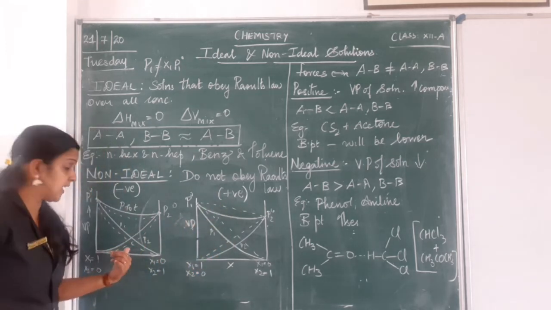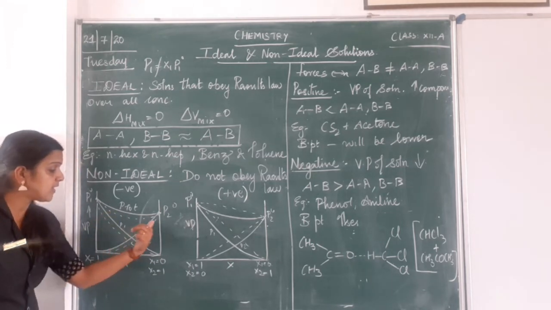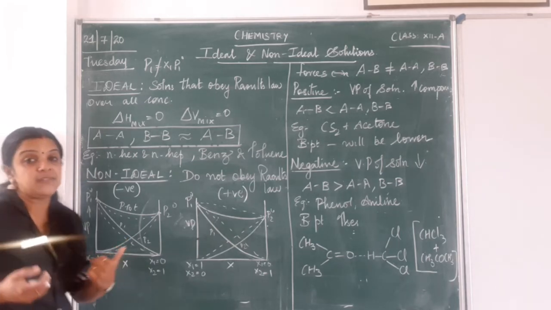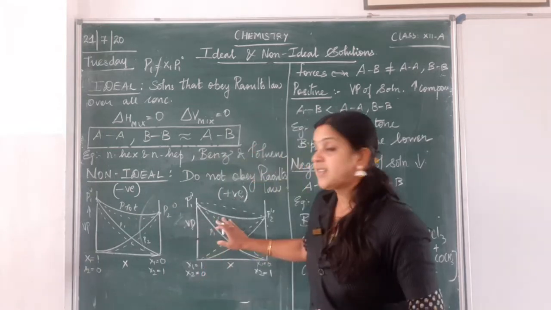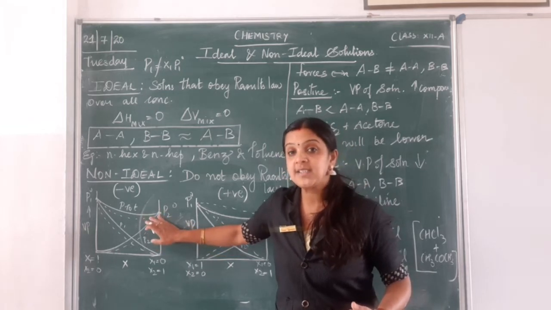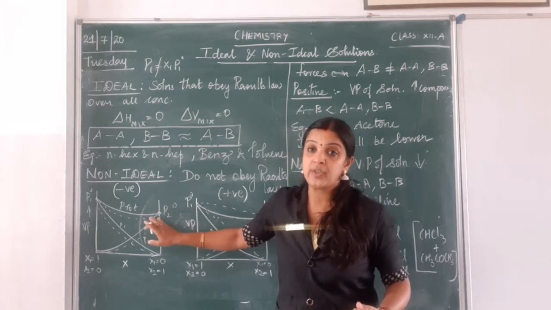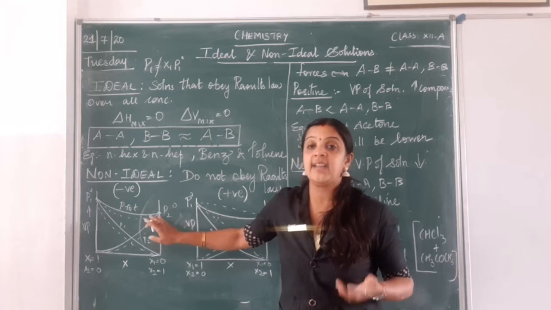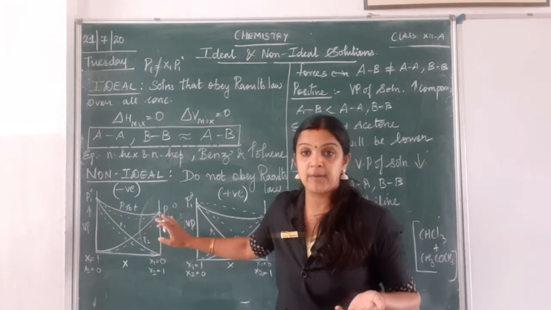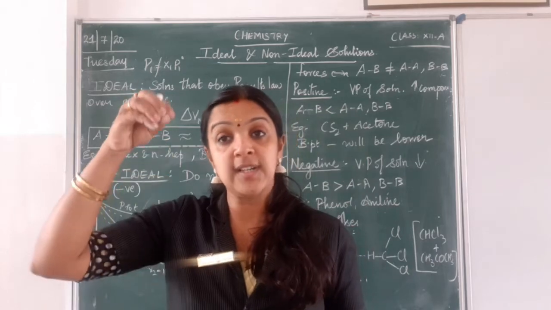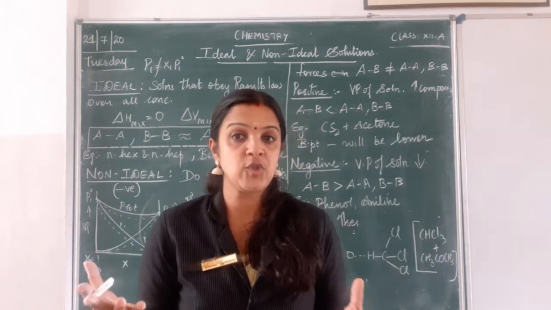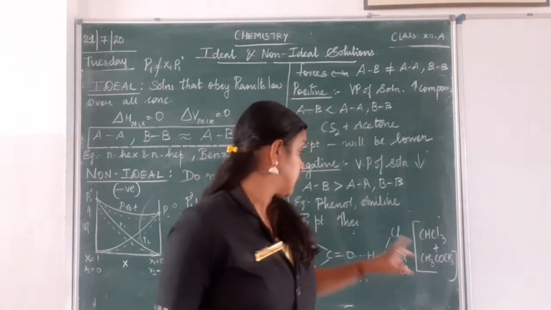If you come to the second graph, what you can see here is dotted lines which are under the thick lines, that is, under the curve. So that shows a negative deviation, a decrease in the vapor pressure. Here there is an increase in the vapor pressure, here there is a decrease. Why is there a decrease? Because AB interactions are stronger than AA and BB. So the molecules do not tend to escape into the vapor phase, and the vapor pressure decreases because of the non-escaping tendency of the molecules. So naturally the boiling point will also be more.